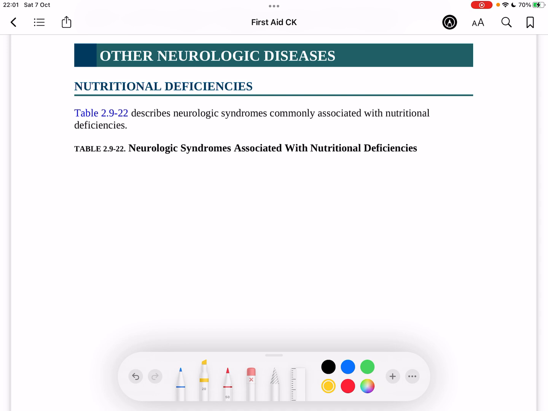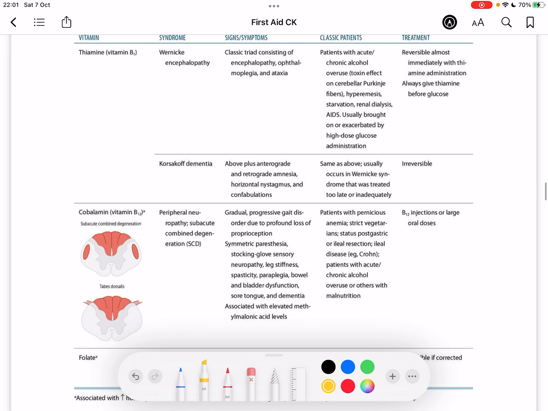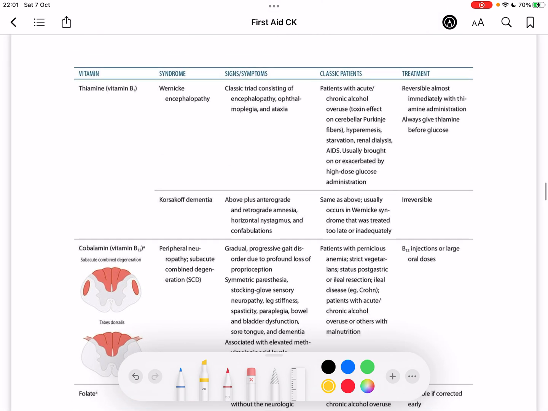We're going to be talking about the other neurologic diseases that were not covered in the other videos. We're mainly going to be focusing on nutritional deficiencies. So these are specific neurological disorders that are seen when we talk about nutritional deficiencies. And the main ones that we'll be discussing are B1, B12 and folate deficiency.